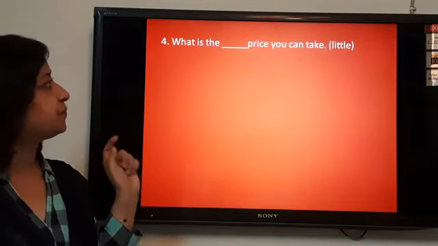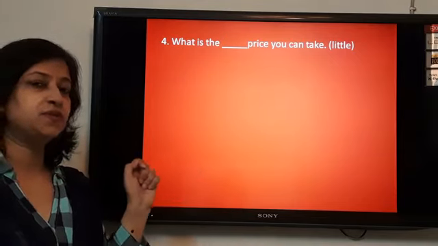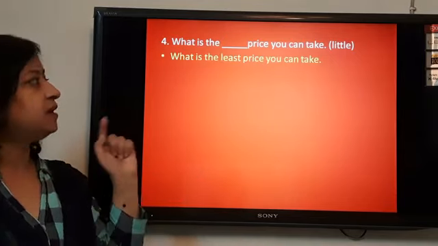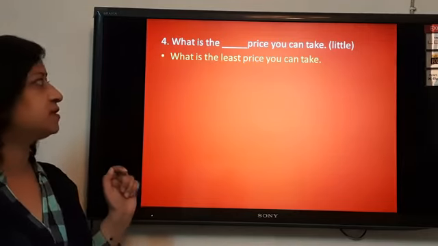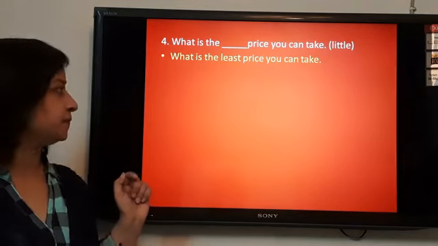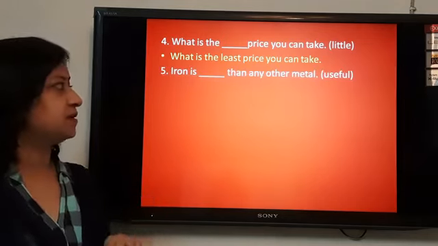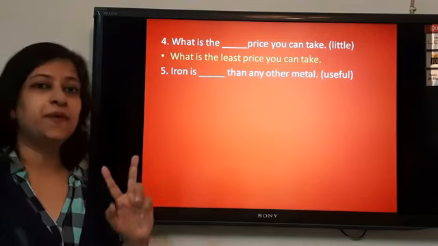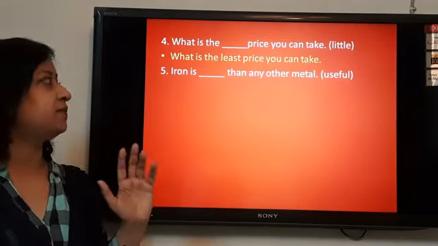What is the dash price you can take? Again, we have to fill in the blank with the superlative degree. Little, less, least. So least is the word that should be filled here. What is the least price you can take? Iron is dash than any other metal. Here there is a comparison between two, iron and any other metal.